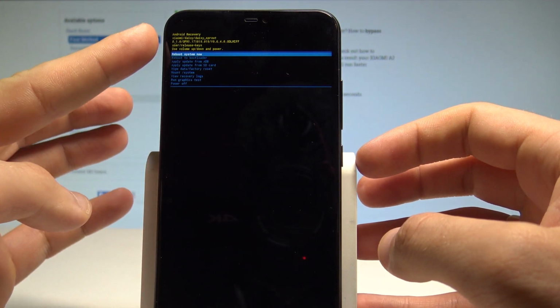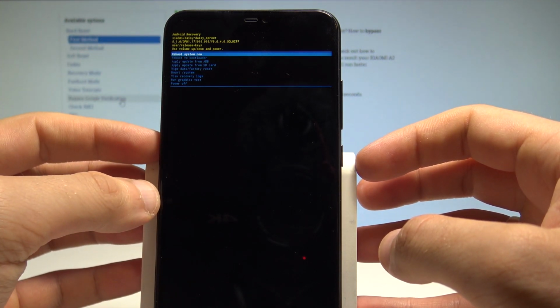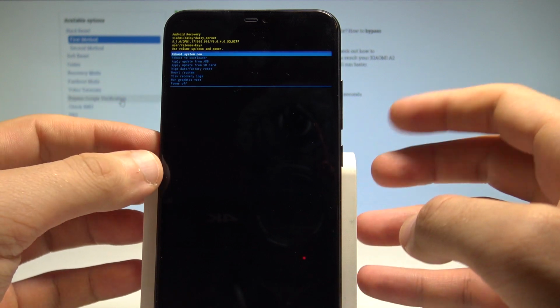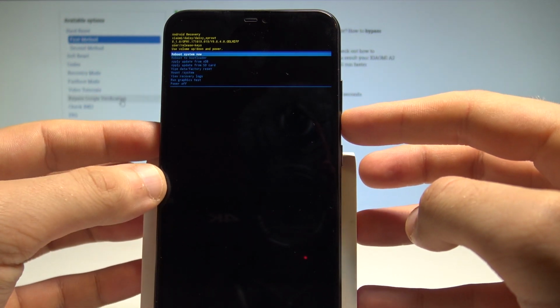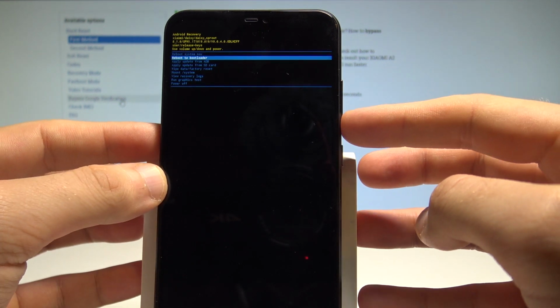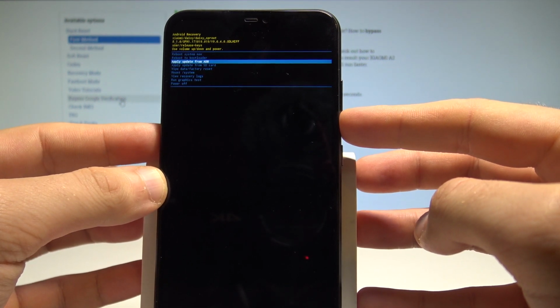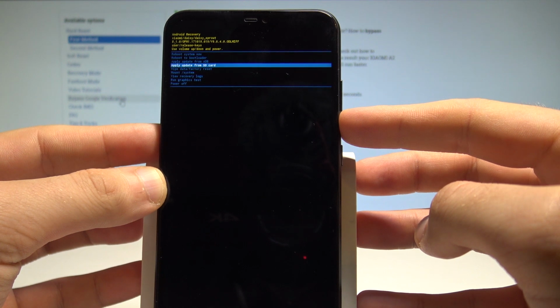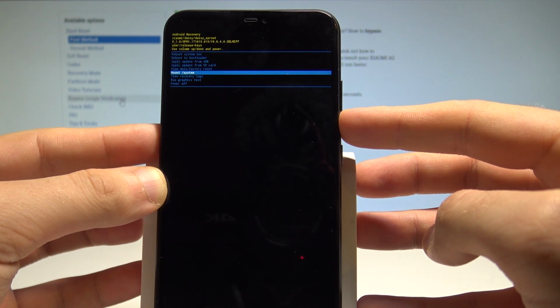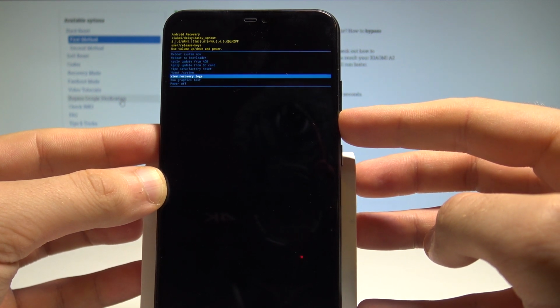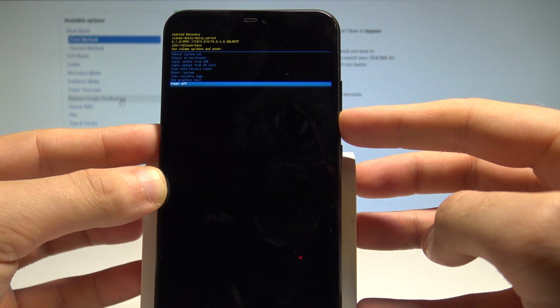As you can see at the top of the screen, you can read a couple of useful pieces of information about your system, and here you can also accomplish a couple of useful operations. For example, you can reboot to bootloader, you can apply update from ADB, you can apply update from SD card, you can also accomplish the hard reset operation by choosing wipe data factory reset, you can mount system, view recovery logs, run graphic tests or power off your device.